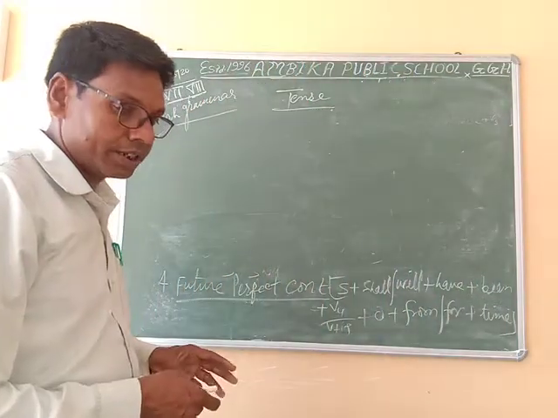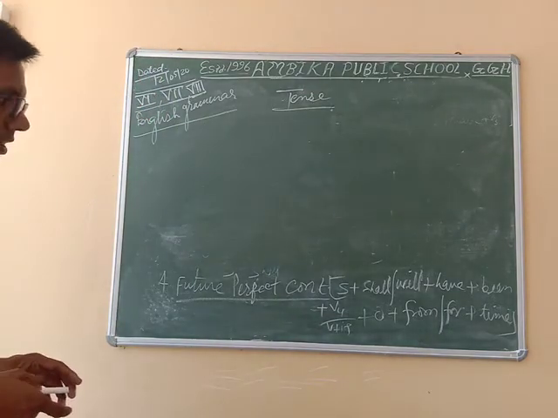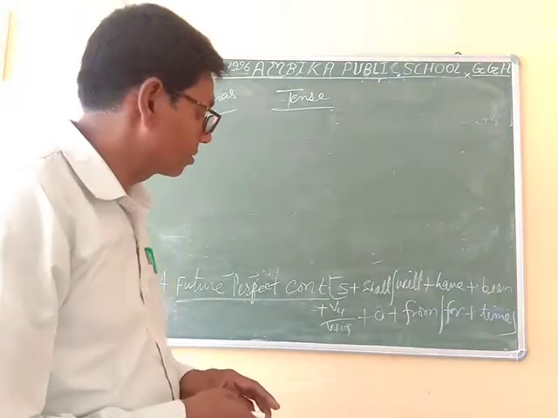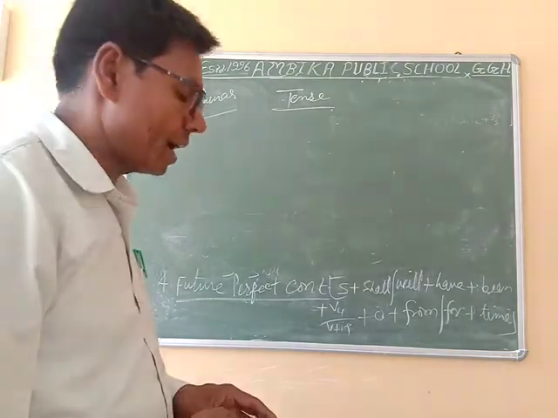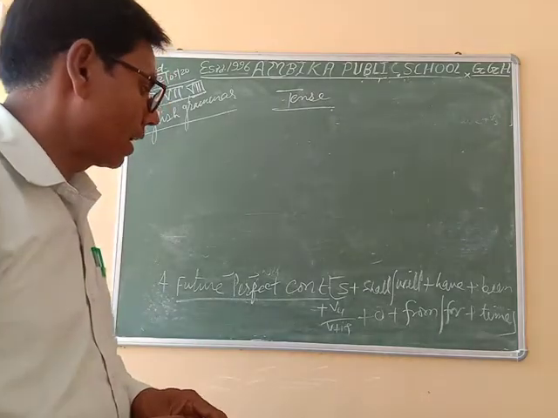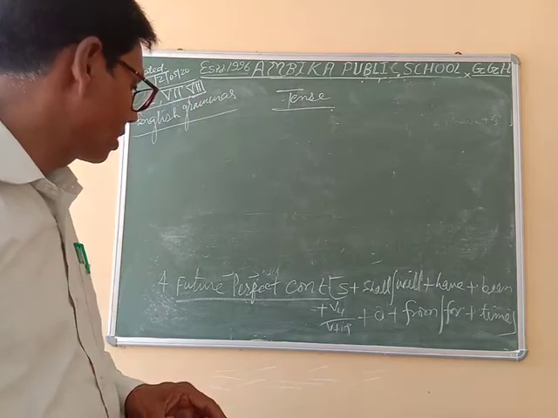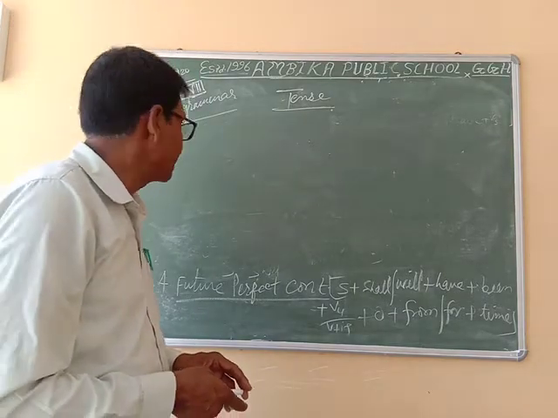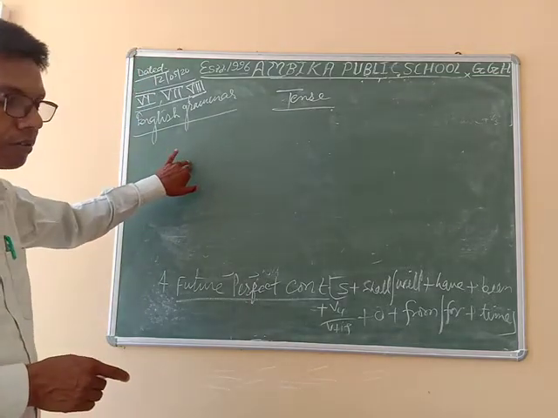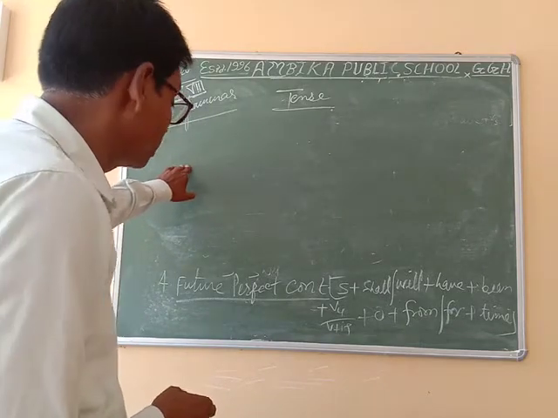By the help of examples, we shall try to understand the form of future perfect continuous, because future perfect continuous always takes shall/will after which comes have, after have comes been, and after been the fourth form of the verb. These kinds of structure prove the sentence is related to future perfect continuous. So through examples, we shall try to understand the form of future perfect continuous.